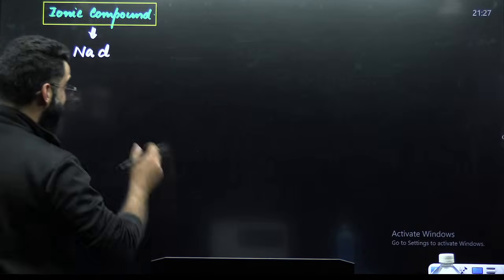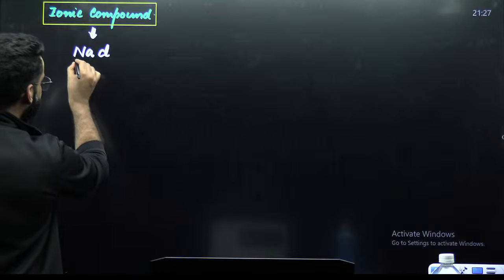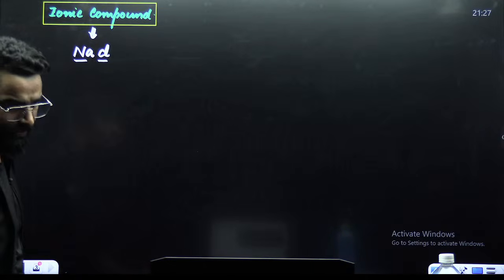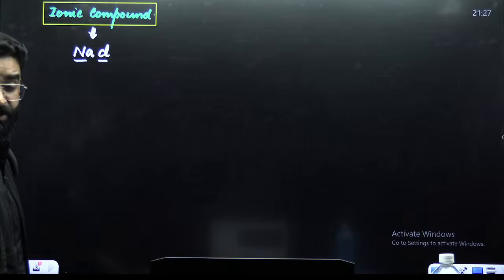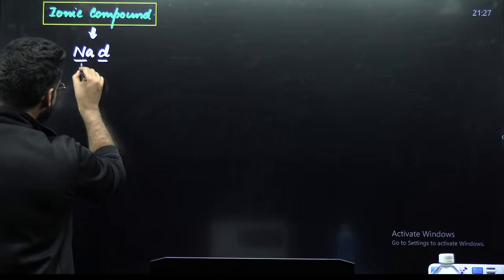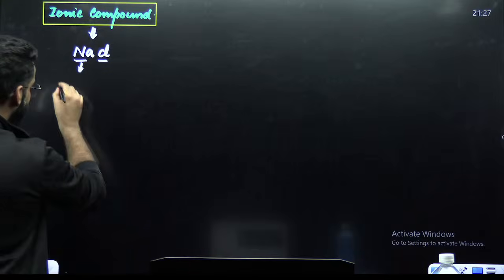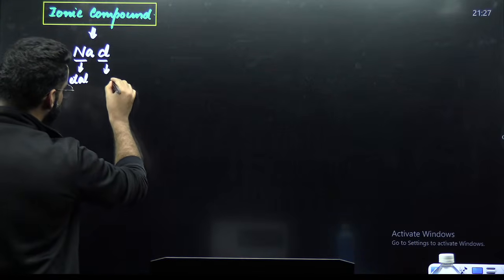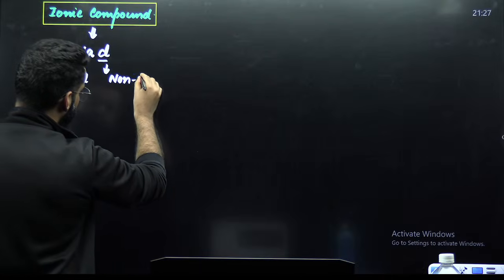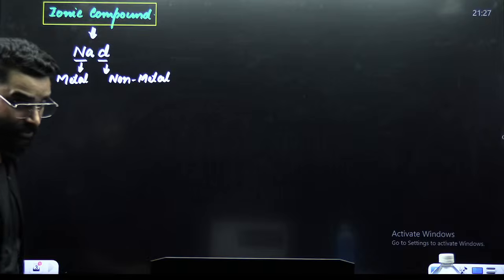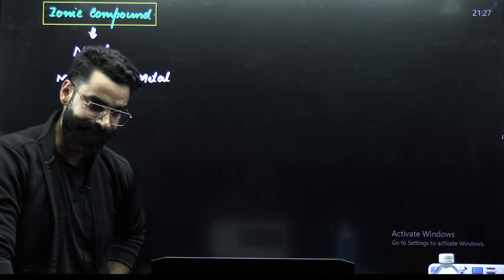In case of NaCl, my dear students, if I ask you how many elements you see, I can see two elements, sodium and chlorine. As you all must know, sodium is a metal, and chlorine is a non-metal. Sodium is metallic in nature, chlorine is non-metallic in nature.